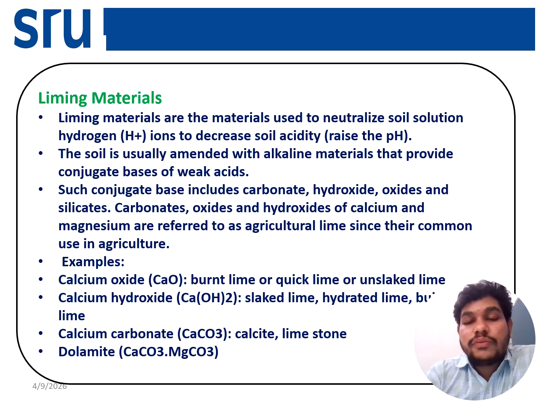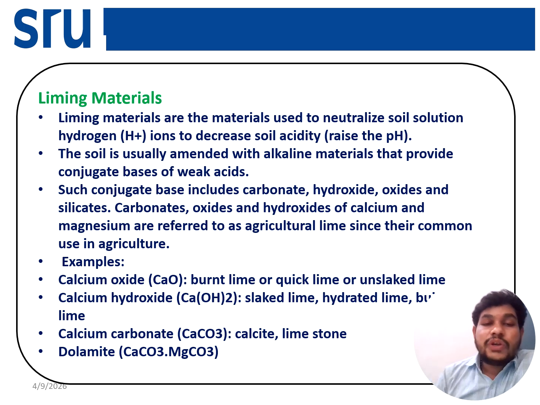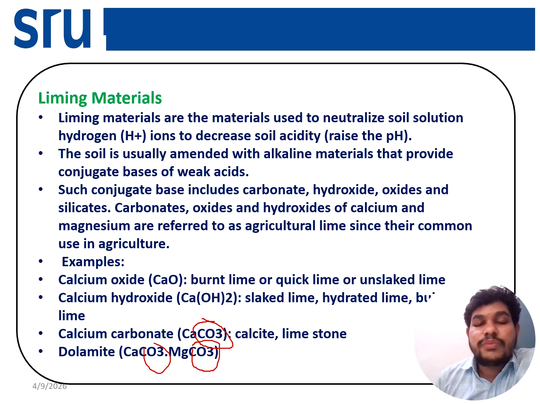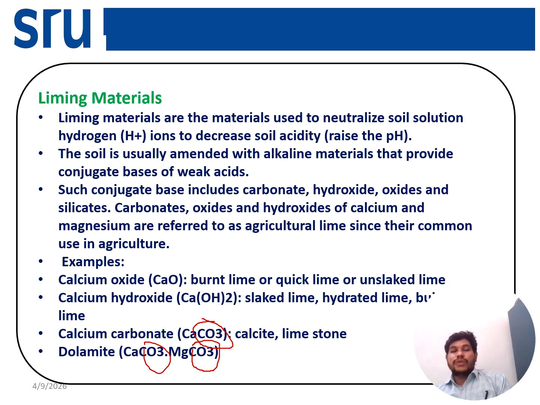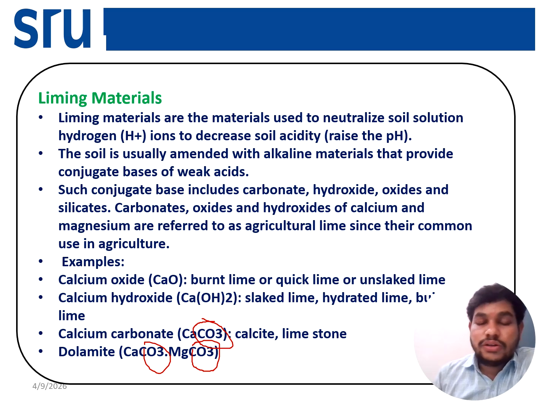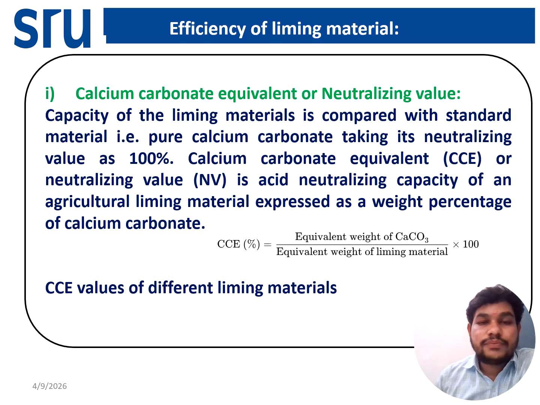This is formed from calcium oxide by hydration. In these liming materials, the most important thing is the conjugate bases. Whatever anions are present with the cation, those are the conjugate bases. Those bases will neutralize the H+ ions in the soil, and calcium and magnesium will increase the base saturation of the soil.